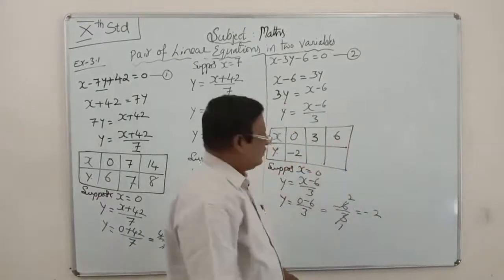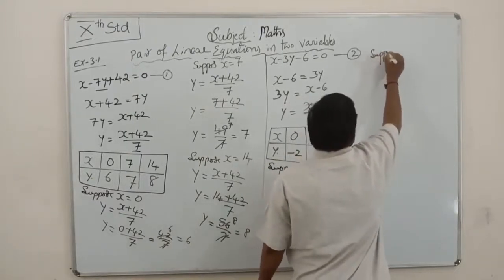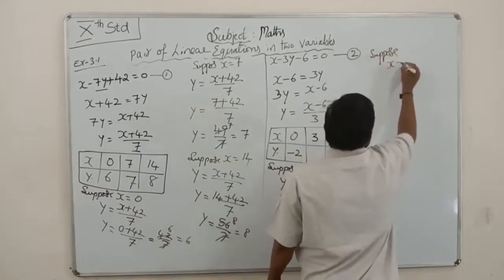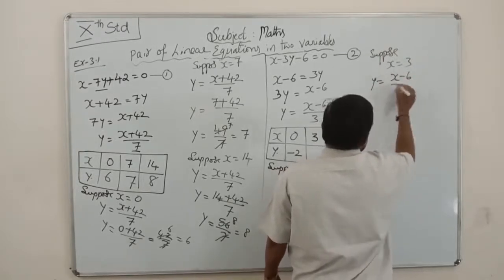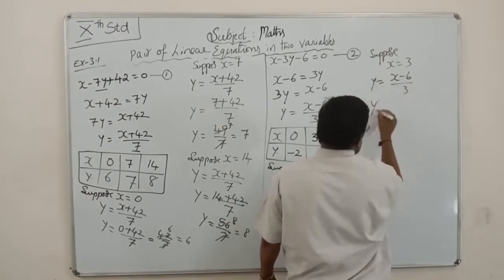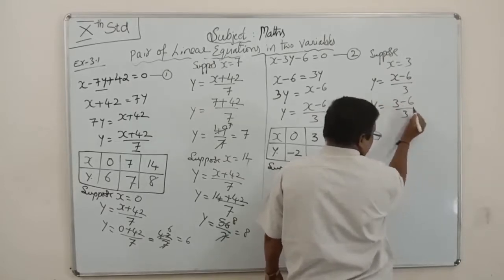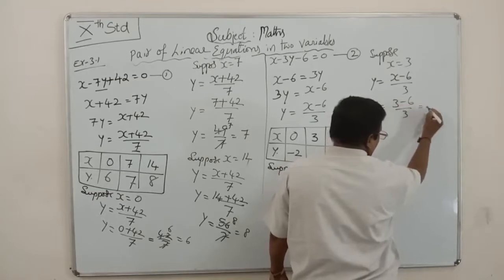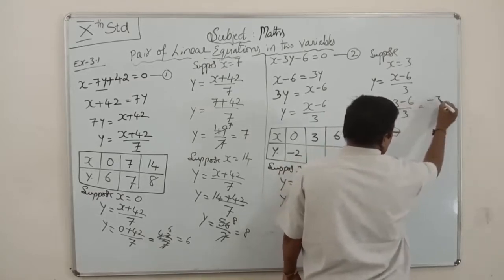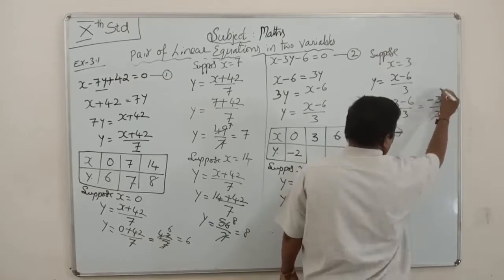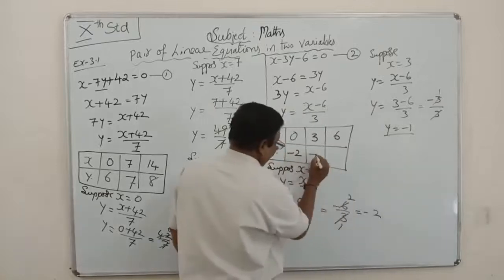Suppose x is equal to 3. y is equal to (x minus 6) by 3. y is equal to (3 minus 6) by 3. 3 minus 6: this is plus sign, this is minus sign, the bigger number is minus. 3 minus 6 is minus 3, so minus 3 by 3 is minus 1. y is equal to minus 1.